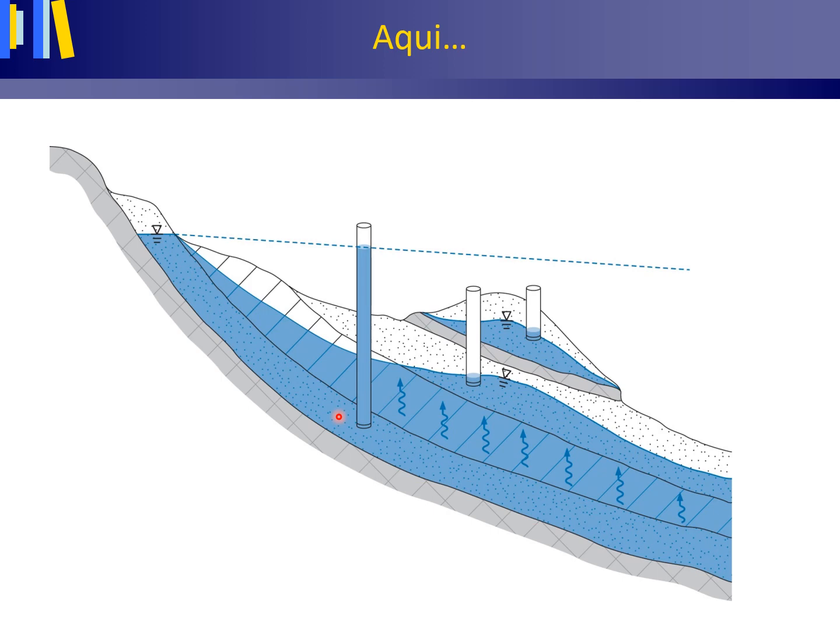An unconfined groundwater has already been defined as groundwater where the water table can establish itself freely. It's also called phreatic groundwater. An aquifer with unconfined groundwater is called an unconfined aquifer.